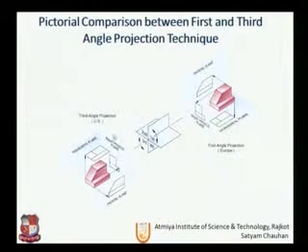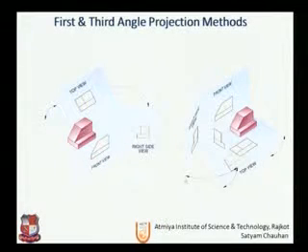So what is the difference between the first angle and third angle? Let us see. So here in the first angle, as we can see, if we unfold this box, that is called box theory, the first profile plane will go in this direction. So what are we watching from this side, means right hand side will be drawn on the left side of the front view. So we know the front view and top view, and now the right hand side view on the left hand side.